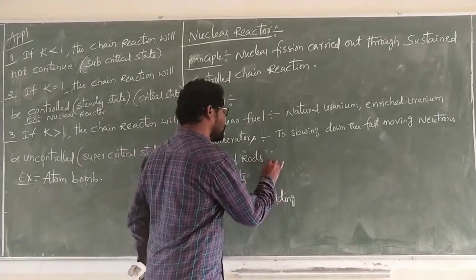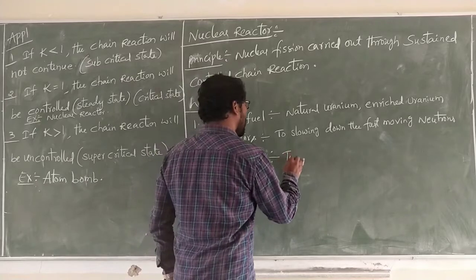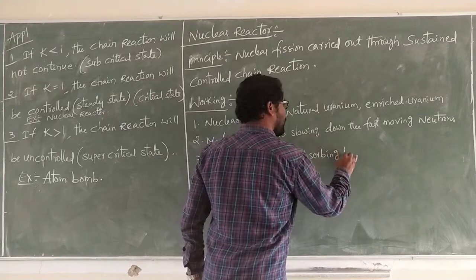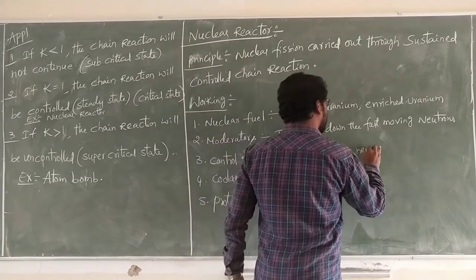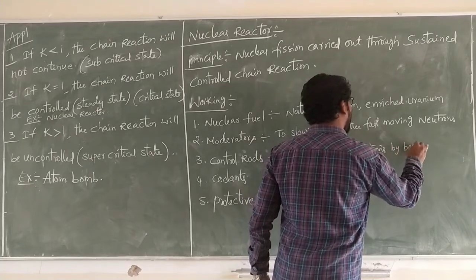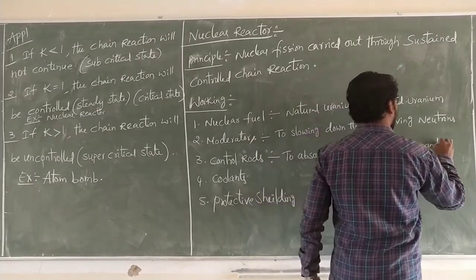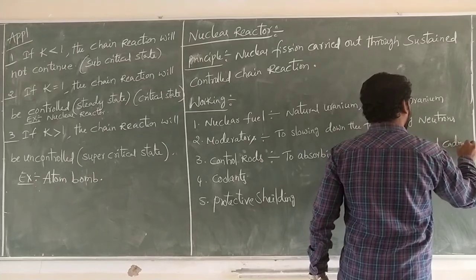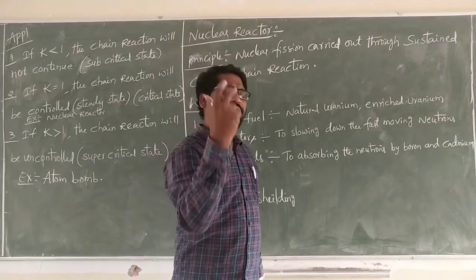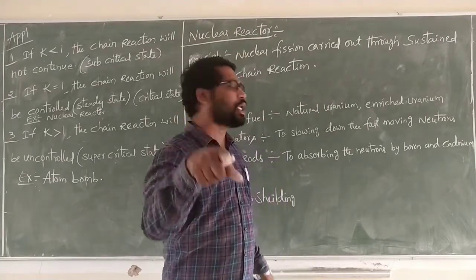Next, control rods. They absorb the neutrons, by boron and cadmium rods. The chain reaction is controlled by control rods.